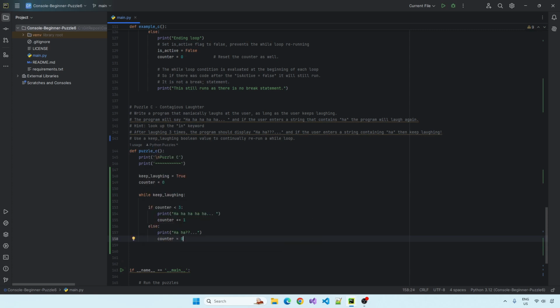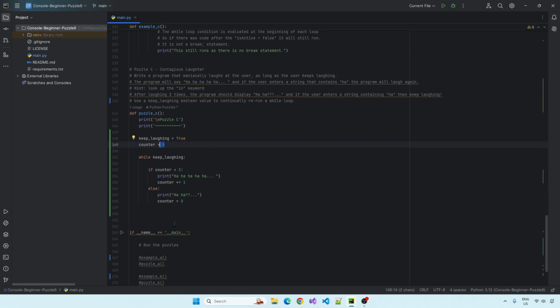We don't ever want to leave the counter. For this size of program, obviously, you don't actually need to do this because it's only going to run once. It's never going to run again. But we always want to get into the habit of resetting the counter. It's a very common coding mistake to not reset the counter, and then something else calls this function. The counter doesn't start from 0, it starts from something else. Okay, just get in the habit of resetting the counter.